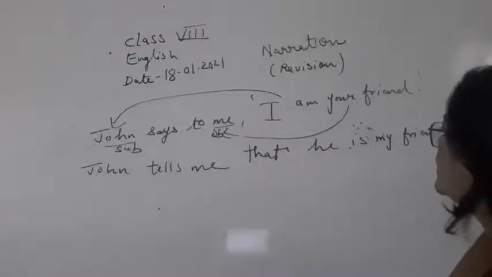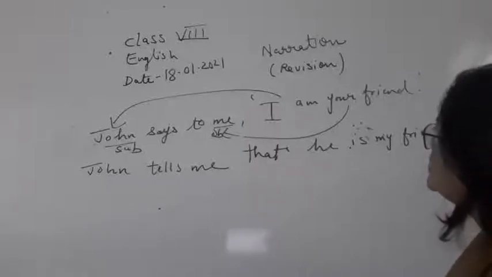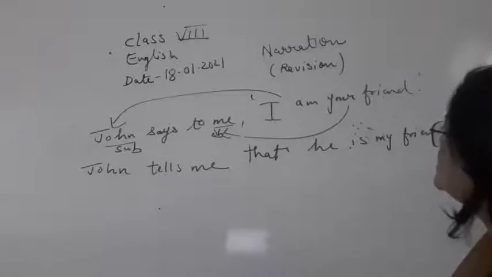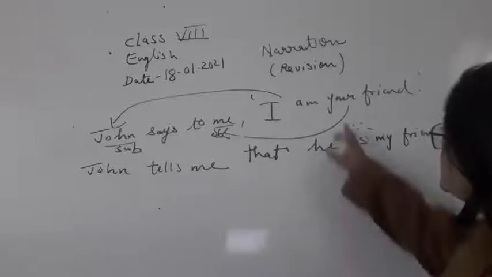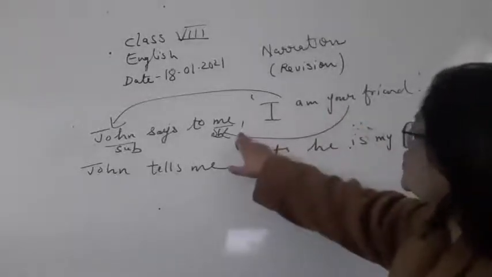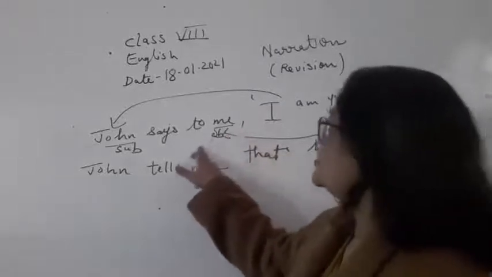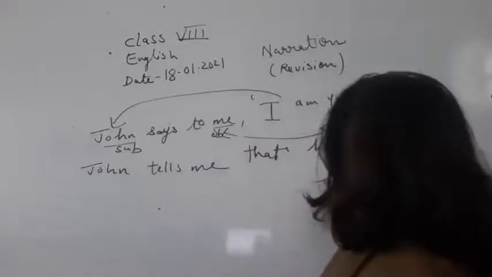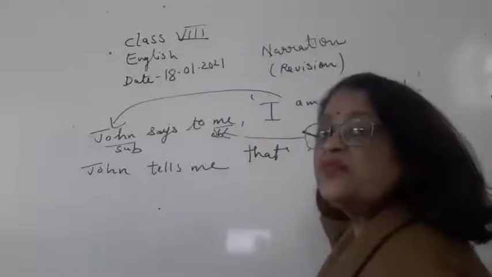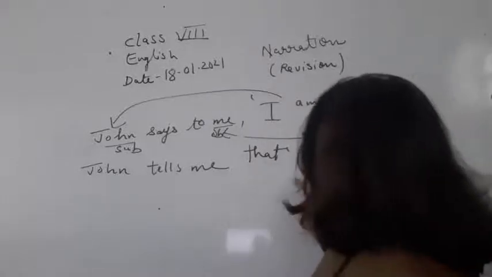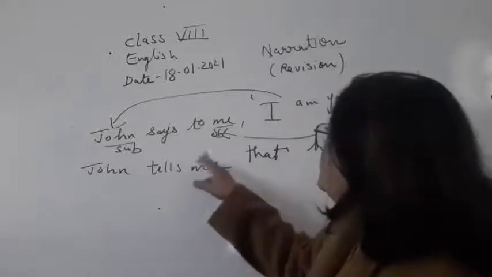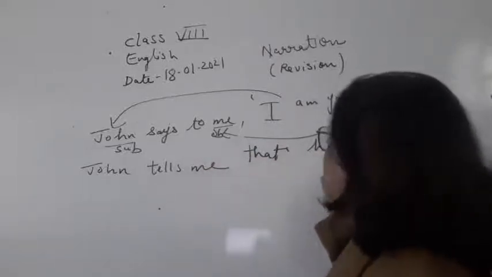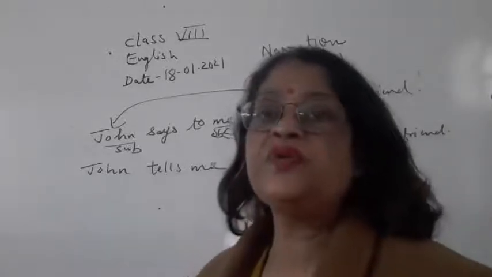John says to me, I am your friend. Your is the pronoun which will change according to the object of the reporting part. So what is the object of the reporting part? Me is the object of the reporting part. So if you write me here, the sentence will be wrong. So you have to think here and say that John tells me that he is my friend. Okay, so I hope you have understood.